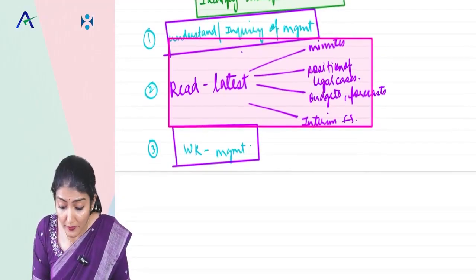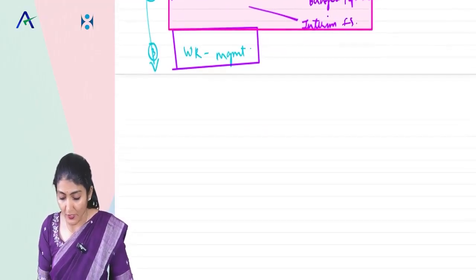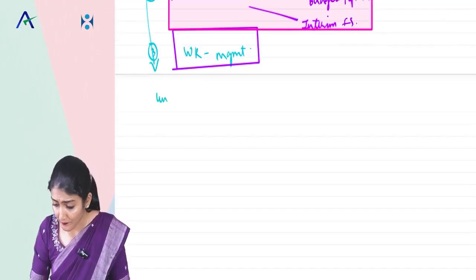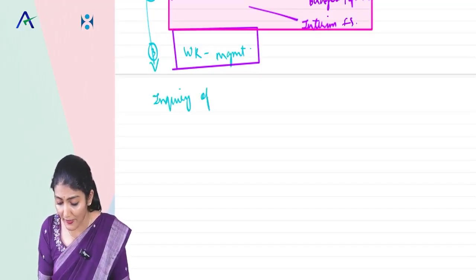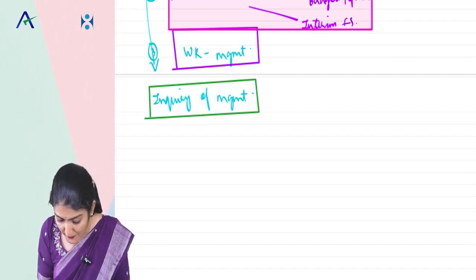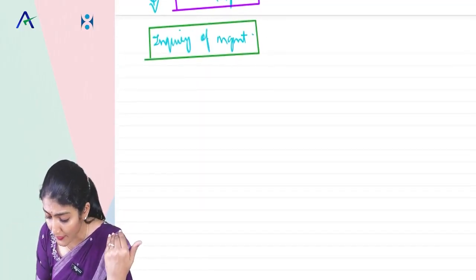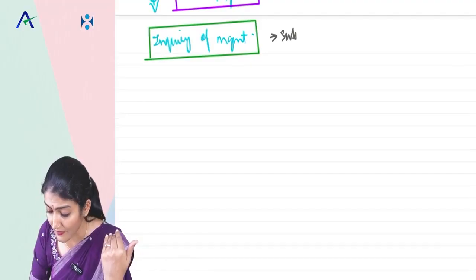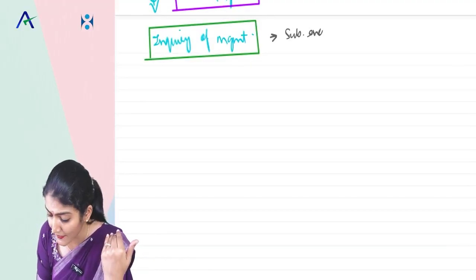What is point number 1? Understand, make inquiries of the management. What is procedure number 1? Understand, make the inquiries of the management. So go and meet the head of the management. So now when you go and meet the head of the management, what all inquiries of the management are you going to do regarding the subsequent events? That is the next question.